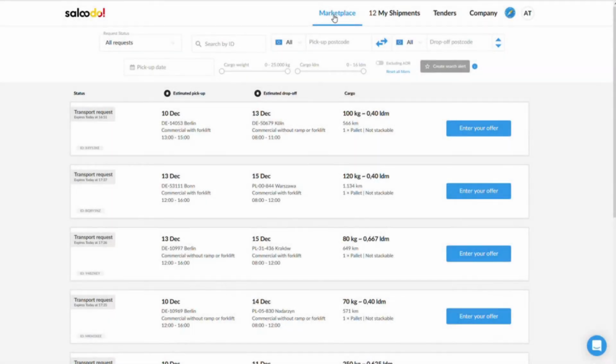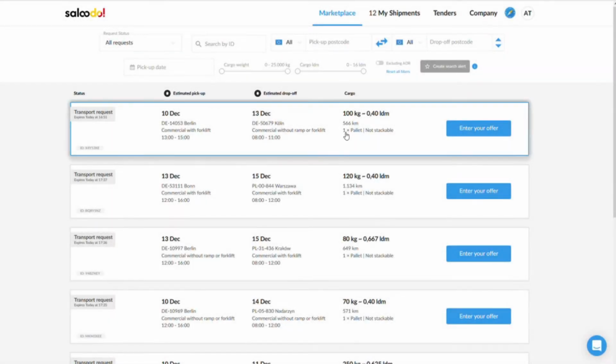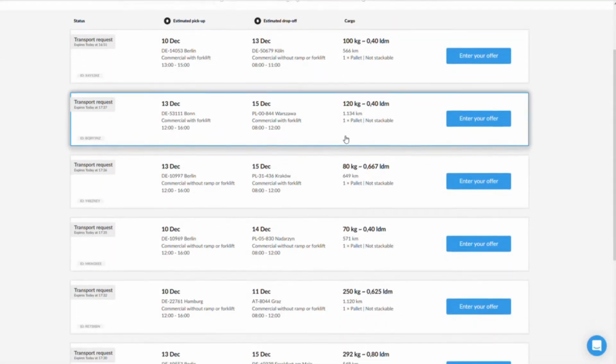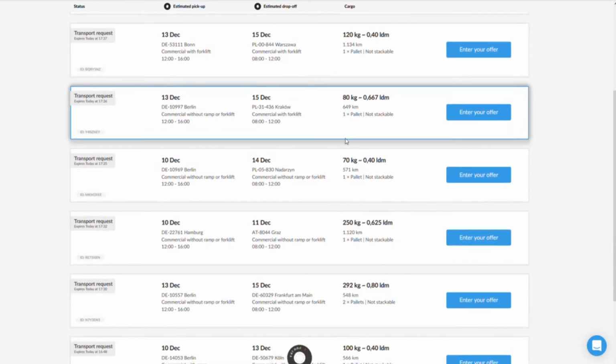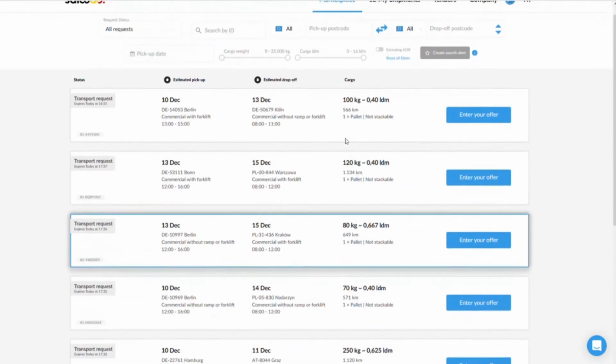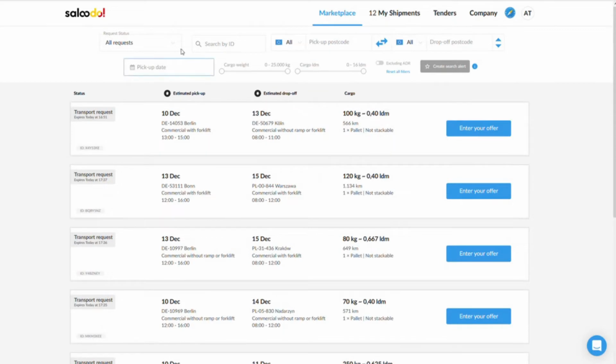At Saludo, you can easily and quickly acquire new freight orders without having to make lengthy phone calls and deal with time-consuming paperwork. After logging in, you always land directly on the Saludo marketplace. Here you can see all current transport requests from shippers.